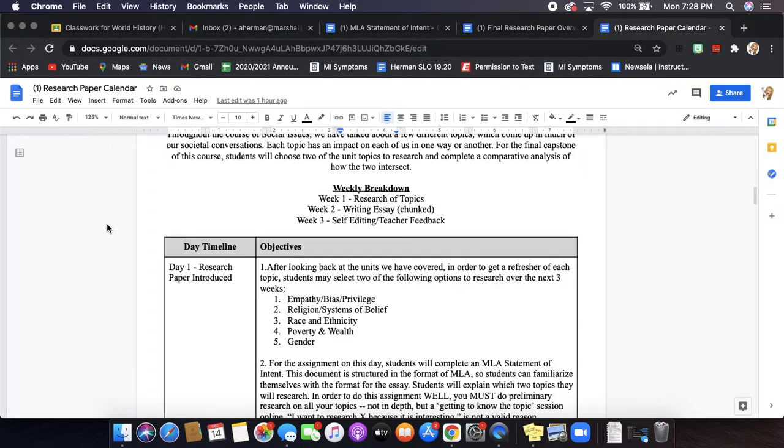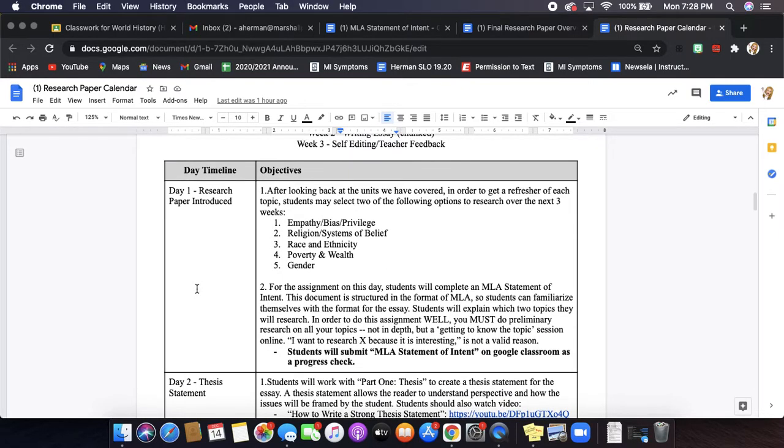Okay, so if you've never done one of these before, that's completely okay. But this is essentially a short essay to say, here's what I'm interested in, here's why I'm interested. Okay, so this document is structured in the format of MLA, which is the format that you're going to write your essay in. You're familiarizing yourselves with the format for the essay. You're going to explain which two topics you're going to research.